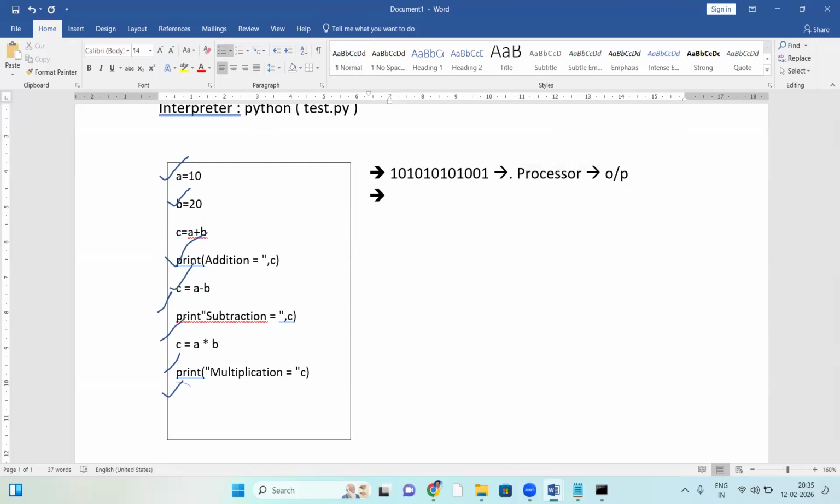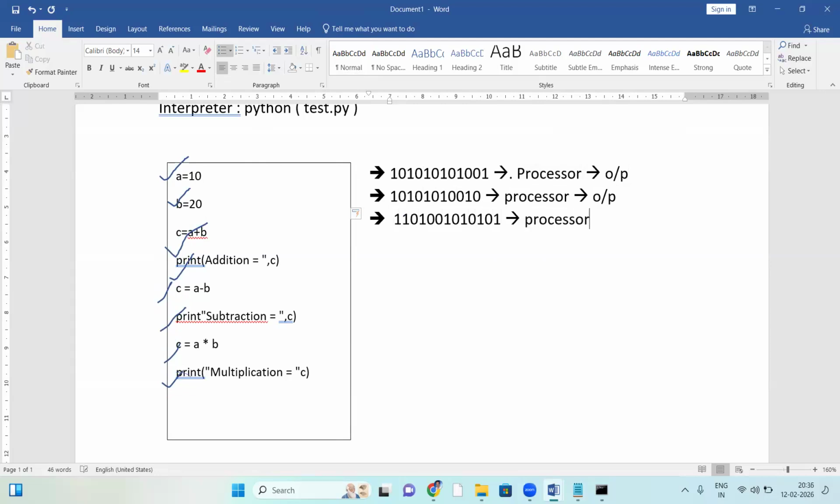Next statement: converting to binary format, given to the processor, and the processor generates output. Like this, next statement, line by line converting. The next statement is converted, given to the processor, and the same thing happens. The processor generates output.